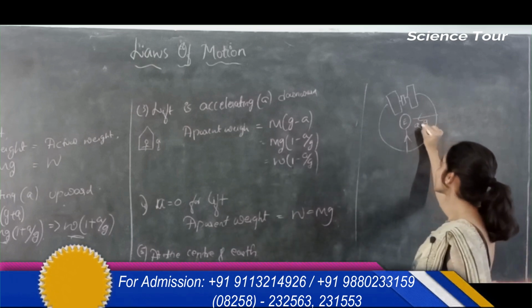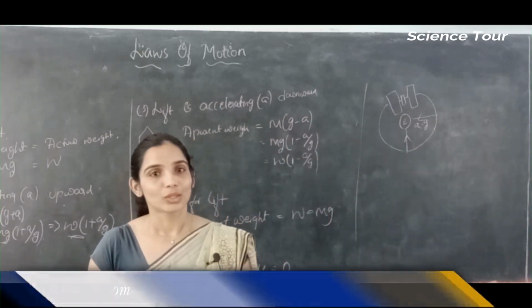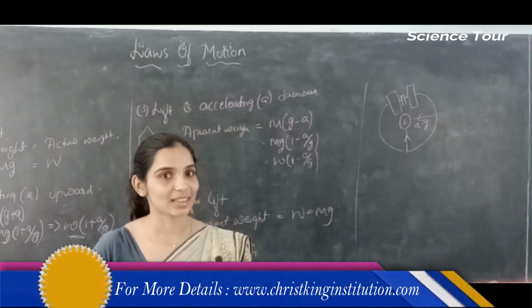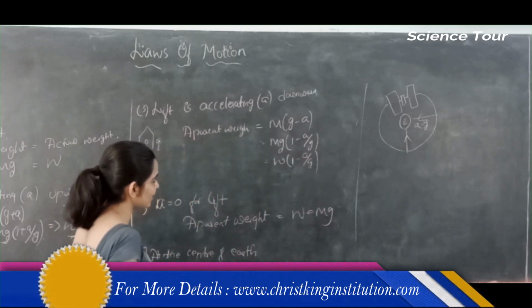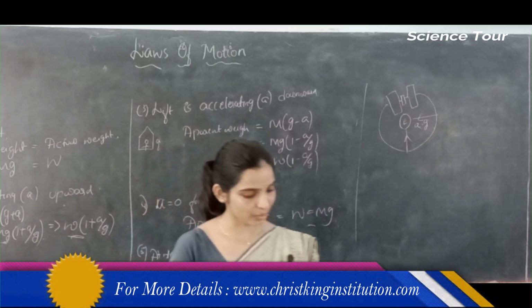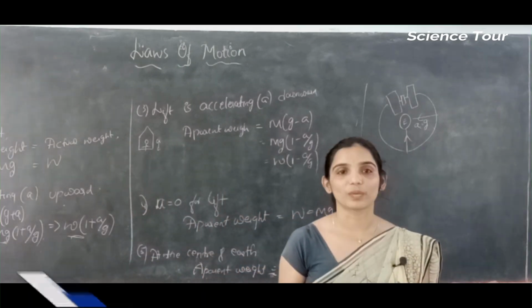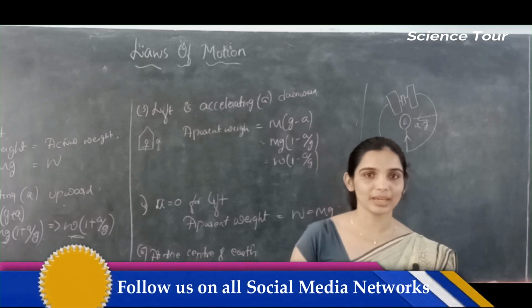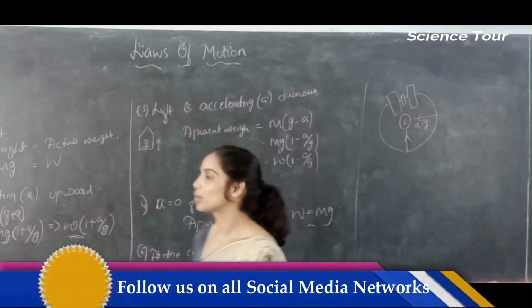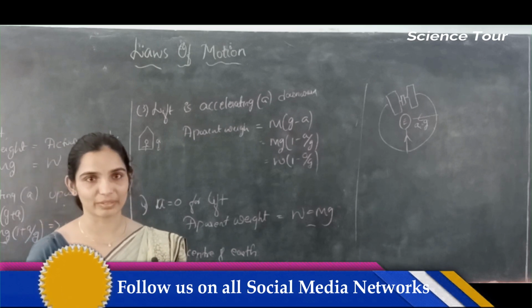The centripetal acceleration a_c of the artificial satellite will be equal to g. So that's the reason the apparent weight of the object inside the satellite will always be 0. So this is about the apparent weight of an object inside the lift.